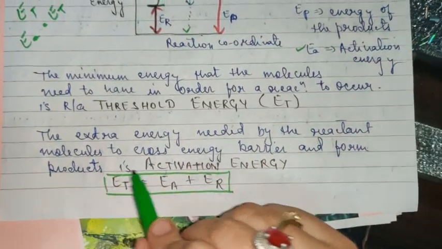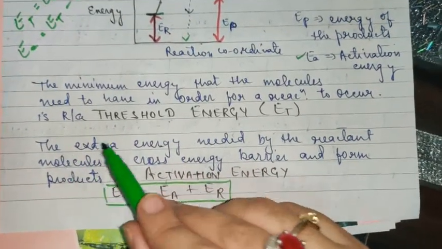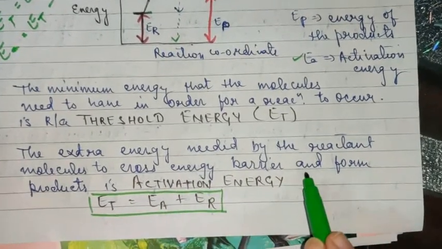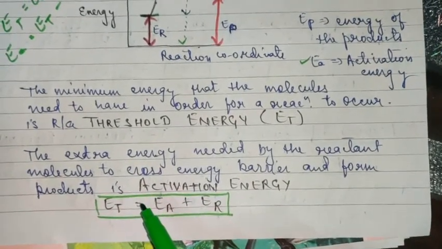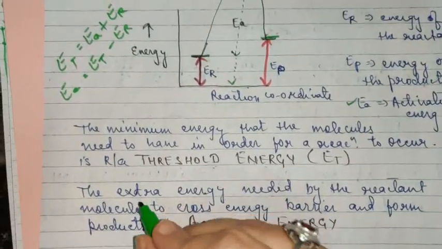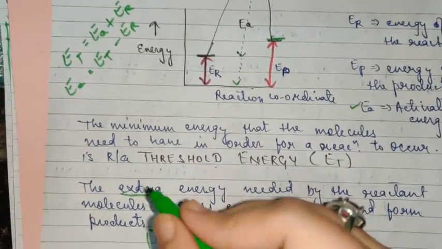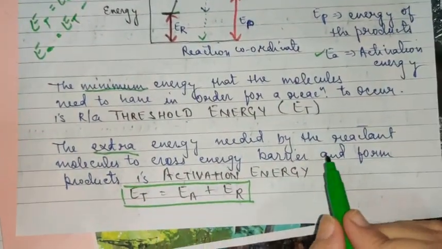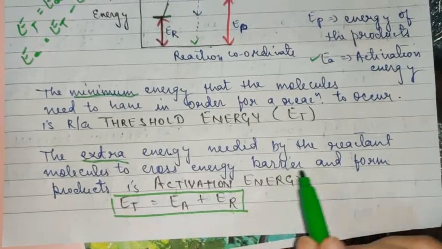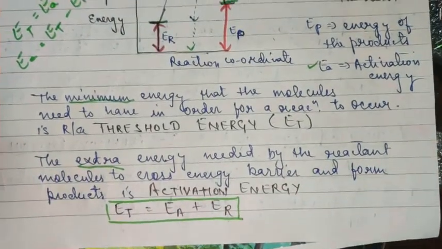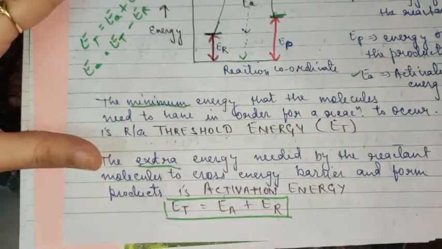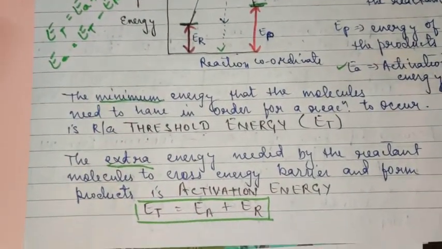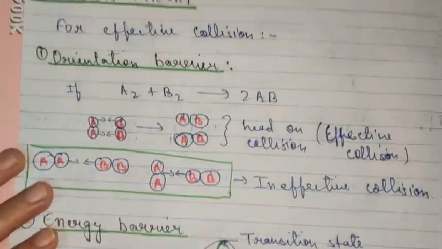And what is activation energy? It is the extra energy needed by the reactant molecules to cross the energy barrier and form the product. The extra energy, very important term here, the key word here. This is minimum energy and this is extra energy which is needed by the reactant molecules to cross the energy barrier and form the product. It is activation energy. So I hope it is clear. The two barriers are clear to you. Please see this entire page once again.